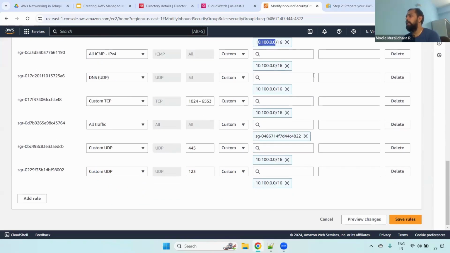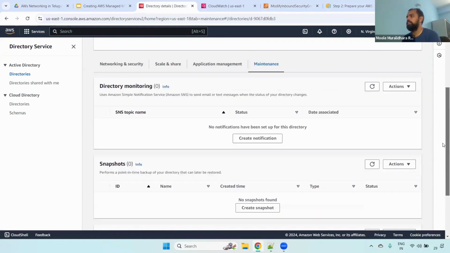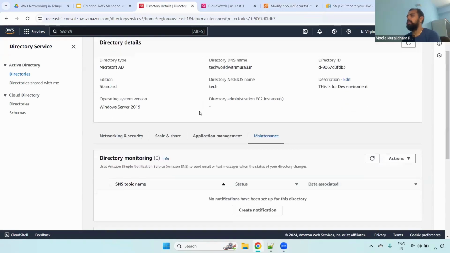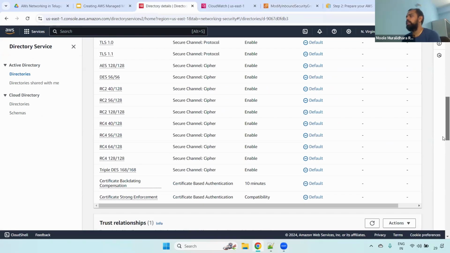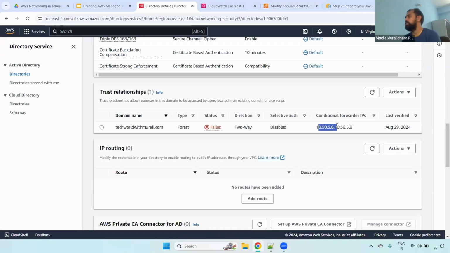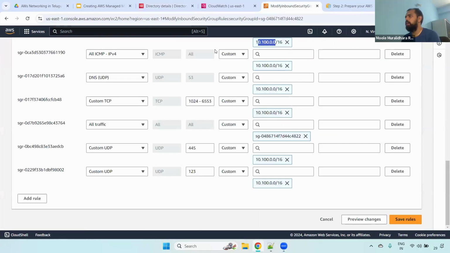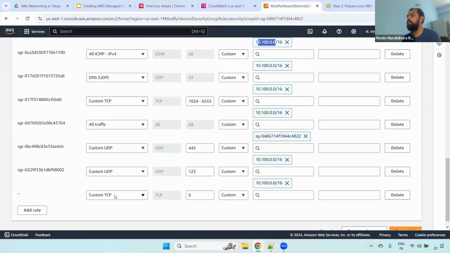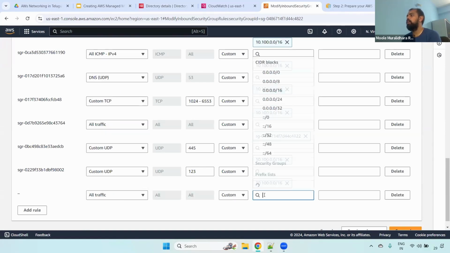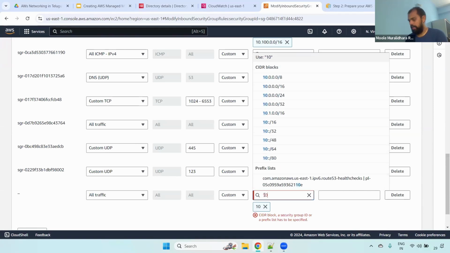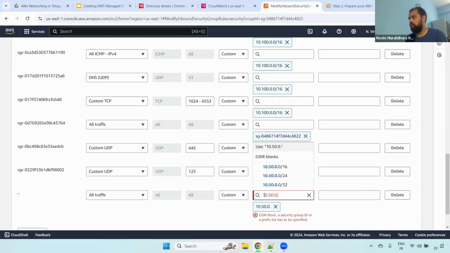In case you set up a peering connection between the existing ones, we set up the trust relationship. For that, you have to add the range, which is the 10.50 series. When you set up the trust relationship, you have to edit the rules and allow all traffic. Then you have to give it here: 10.50.0.0/16.